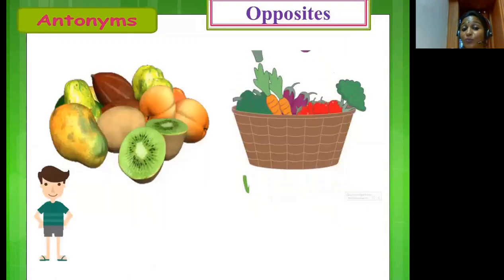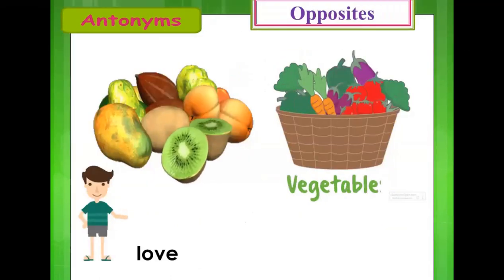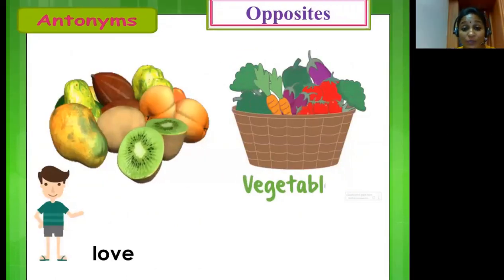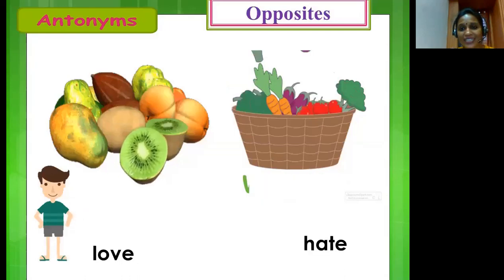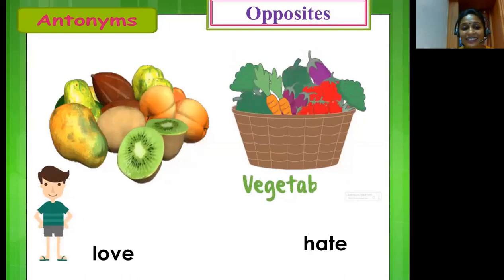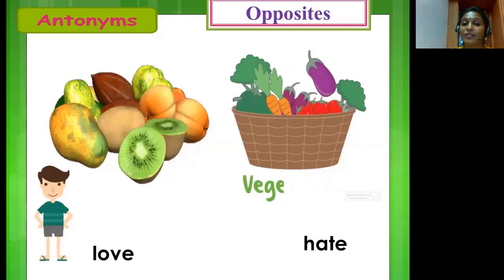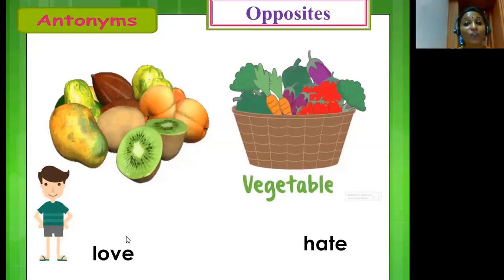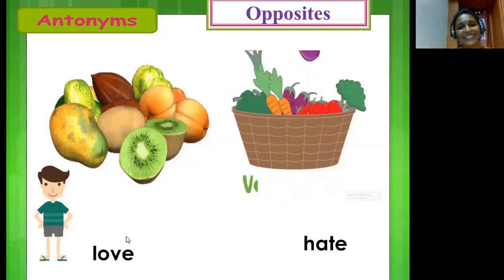Now the third word is love. And what is the opposite of the word? The opposite of the word is hate. The boy says, I love fruits, but I hate vegetables. So once again, children, the opposite of love is hate.